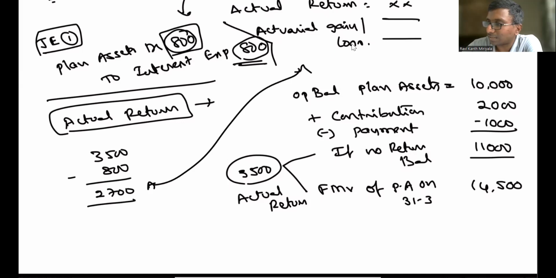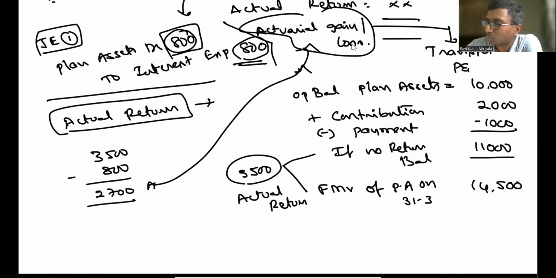actuarial gain or loss. Sir, what to do with the actuarial gain or loss? Nothing much; you are supposed to transfer it immediately. You cannot bifurcate it. You cannot defer it. Transfer it to P and L immediately.